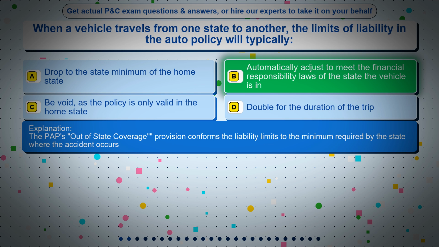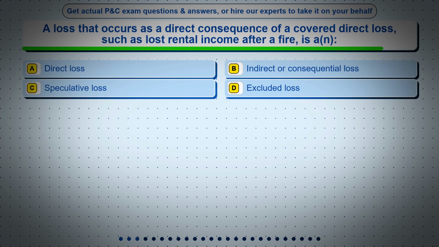Question 3. A loss that occurs as a direct consequence of a covered direct loss, such as lost rental income after a fire, is an. Option A, direct loss. Option B, indirect or consequential loss. Option C, speculative loss. Option D, excluded loss.